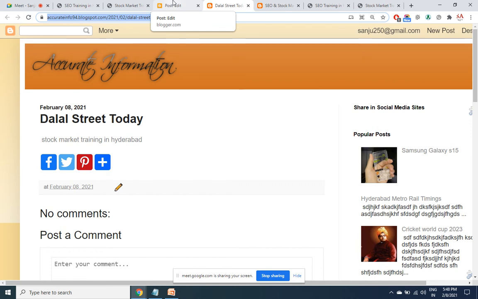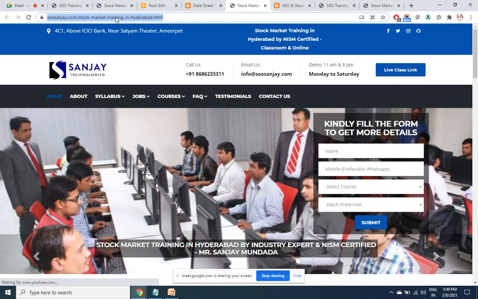So backlinks are of two types. Do follow backlink, no follow backlink. There are 2-3 differences between these two, but to give you the main difference, a do follow backlink will have a direct reference to the website. Like here, when I click on a link, directly my destination page will open up. See here, there's no intermediary page.